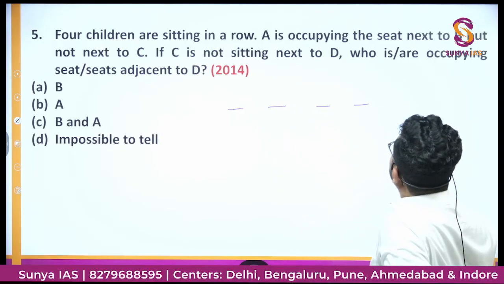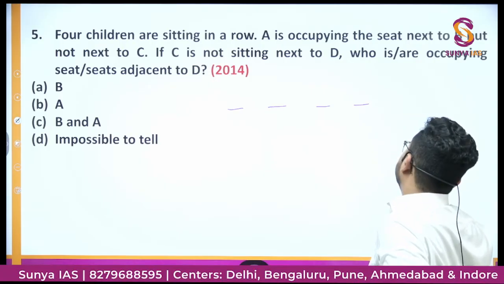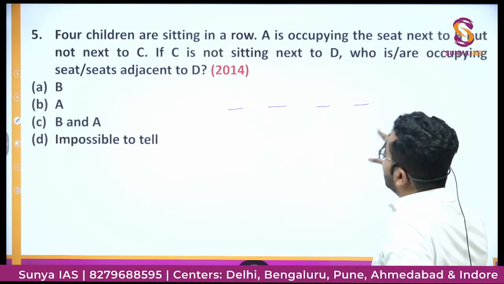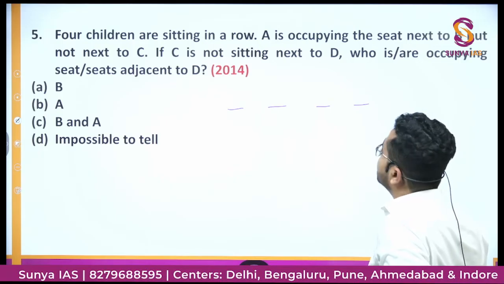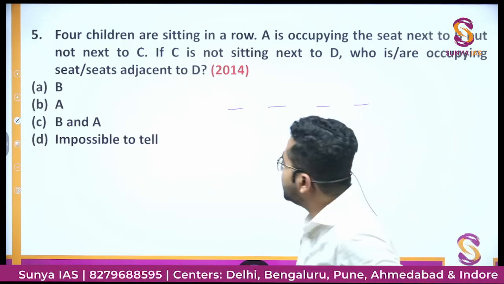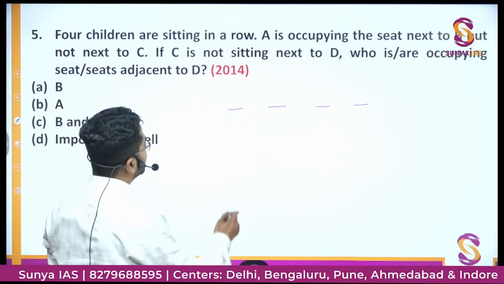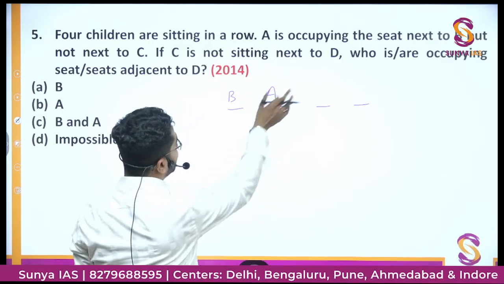A is occupying the seat next to B, but not next to C. If C is not sitting next to D, who is occupying the seat adjacent to D? ठीक है, तो try करते हैं क्या करना है. A is occupying the seat next to B. Let's say this is B. Then definitely this will be A, because A is occupying the seat next to B.